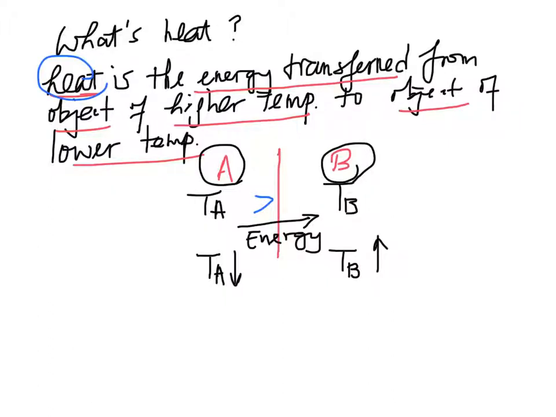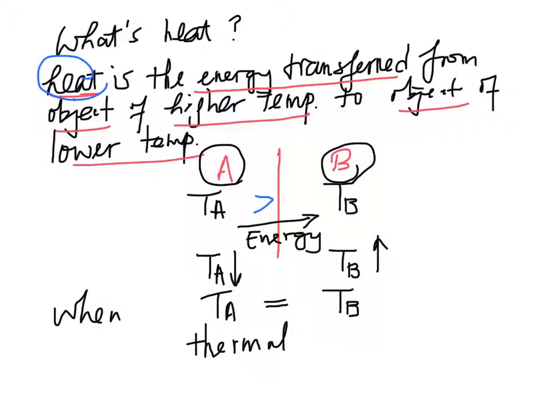And finally, when TA decreases to a value equal to the temperature of B, TB, no more energy will flow between the two bodies. In this case, we say thermal equilibrium is reached.